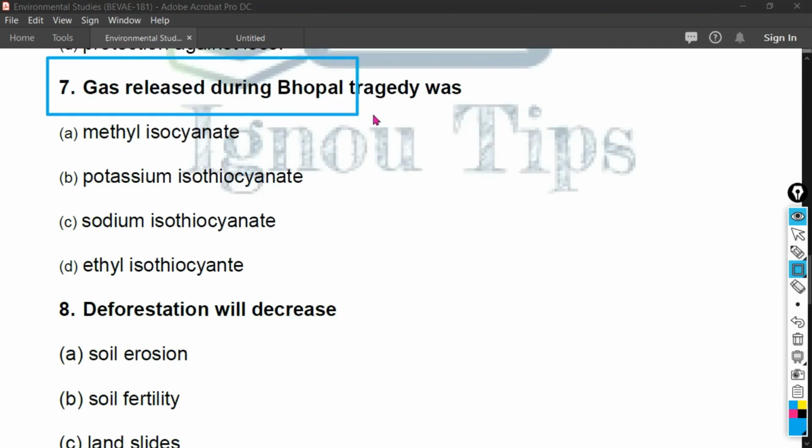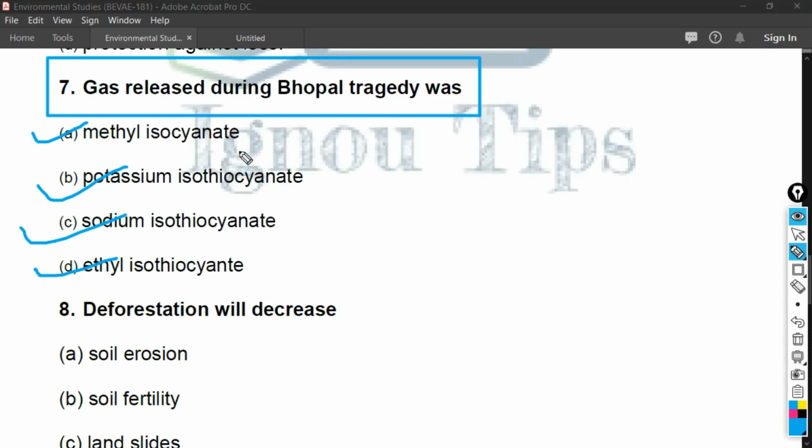Friends, let's see another question, and that is: gas released during Bhopal gas tragedy was. The options for this question are methyl isocyanate, potassium isothiocyanate, sodium isothiocyanate, and the last option is ethyl isothiocyanate. Actually, gas released during Bhopal gas tragedy was methyl isocyanate. I want to say that the correct answer of this question is option number A.